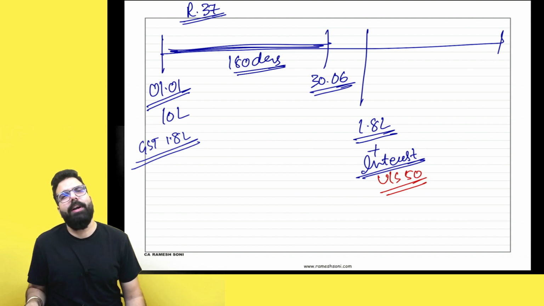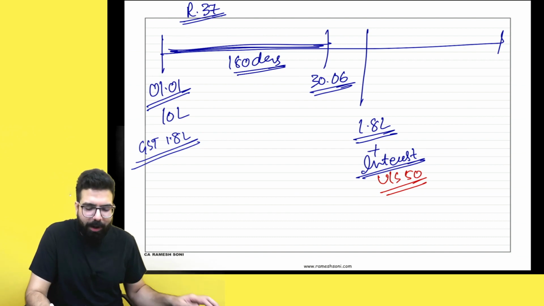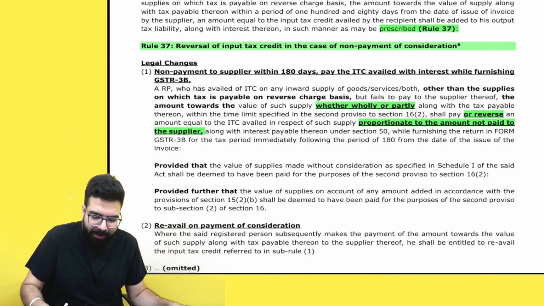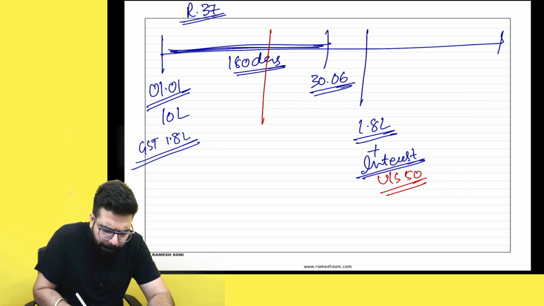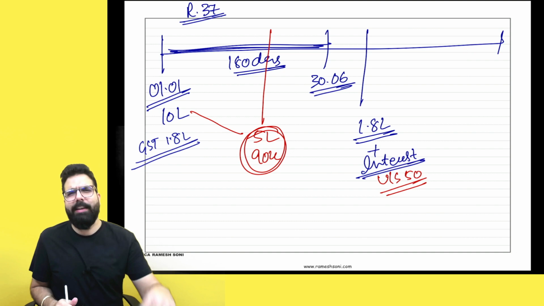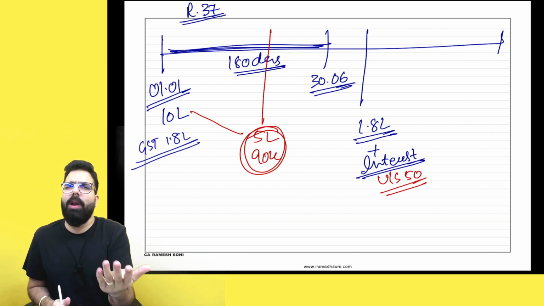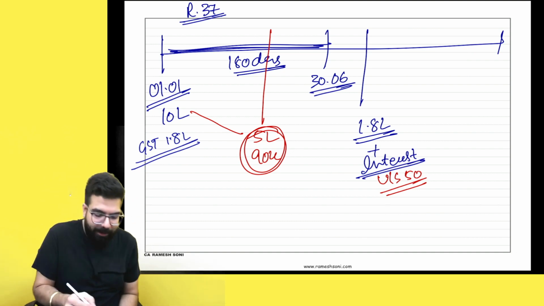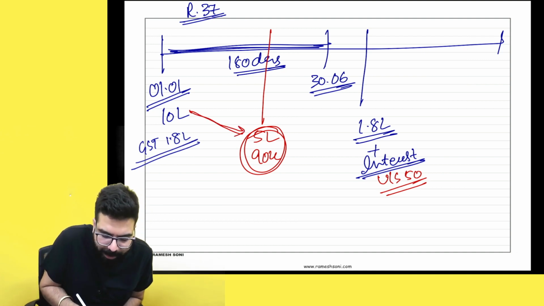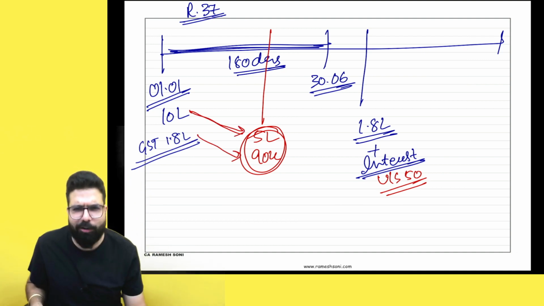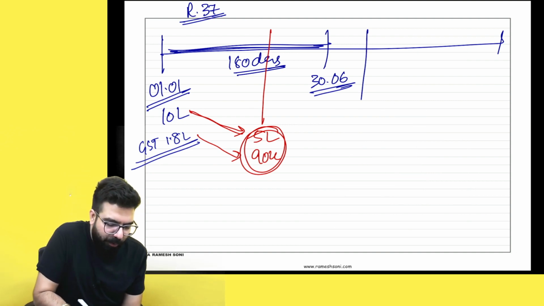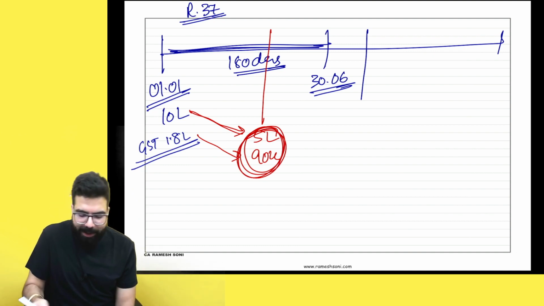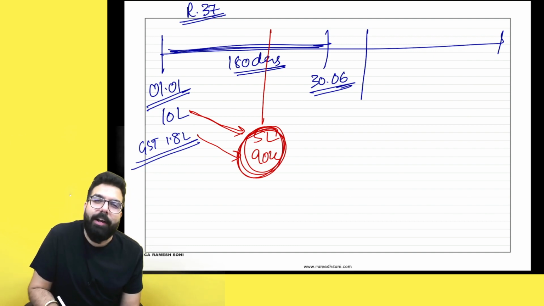Now, what they have told is, earlier, these words were missing. What words? Supposing I have made half payment, that is, I have paid 5.9 lakh rupees already, would reversal happen for the full amount? Now they are telling a simple thing: if you had made proportionate payment already, then reversal will happen only with respect to the remaining unpaid amount.